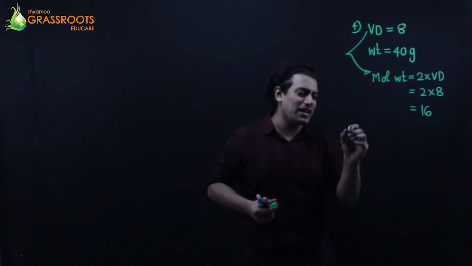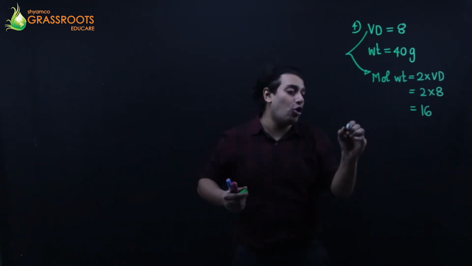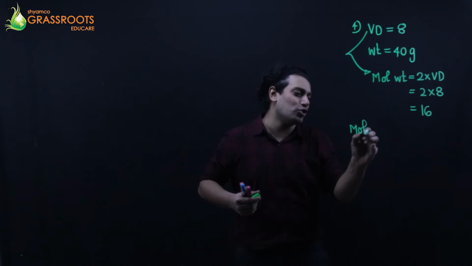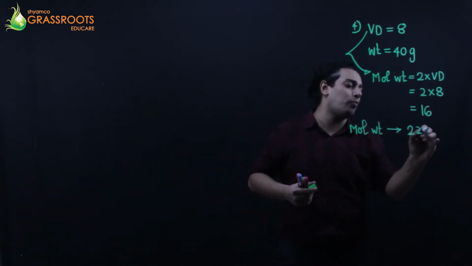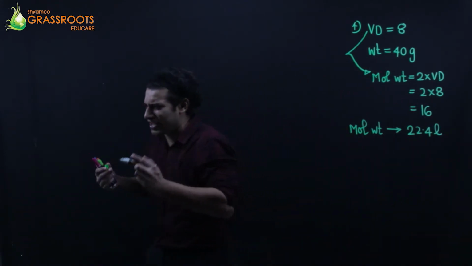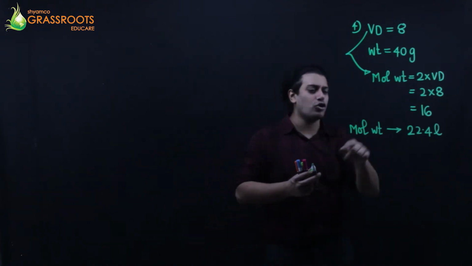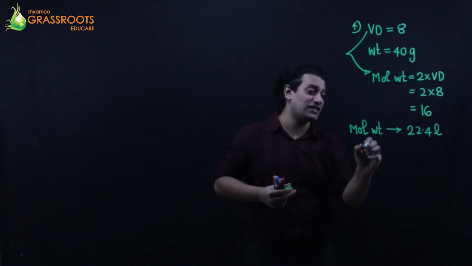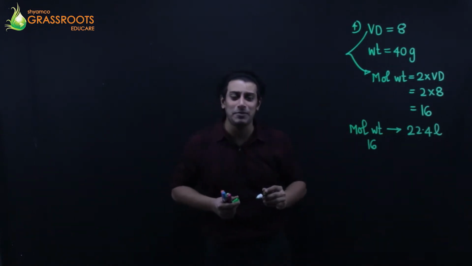And then can I say that 1 mole of a substance, which is the molecular weight, occupies 22.4 liters. It's my katha, it's my story. 1 mole of that CH4, the molecular weight which is 16, occupies 22.4 liters at STP.